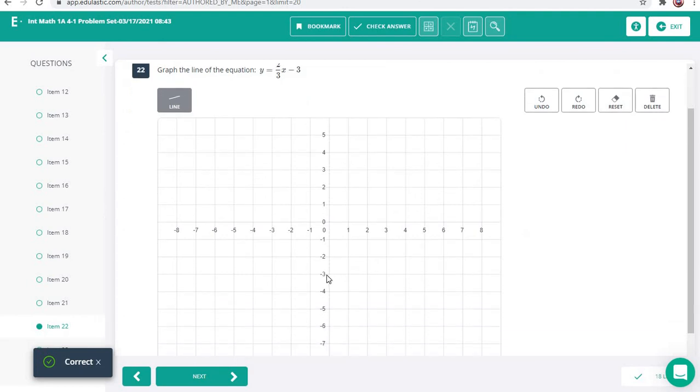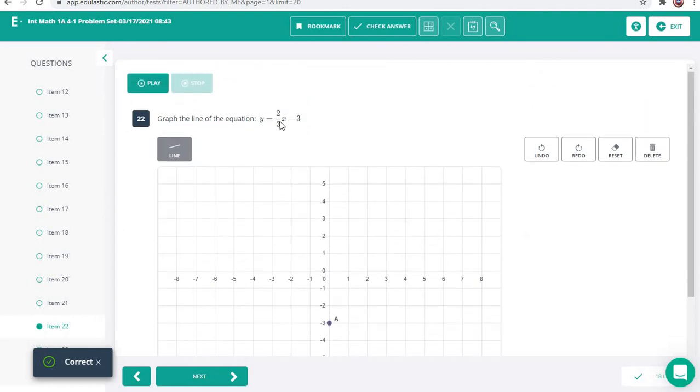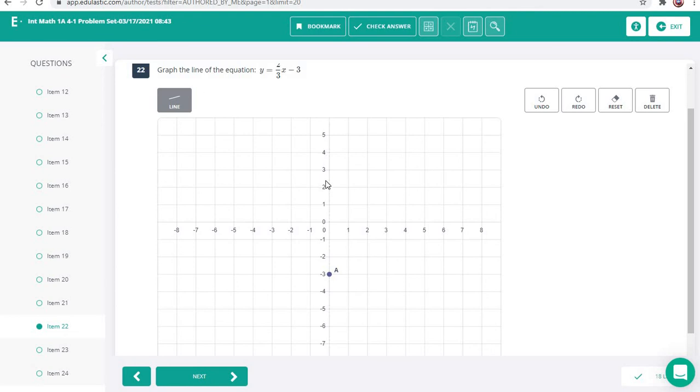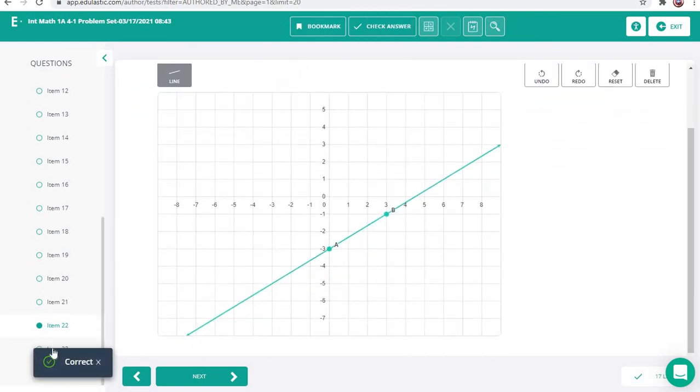Number 22, negative 3, and then our slope is 2 over 3. 2 over 3 means a rise of 2 and a run of 3. It's positive. On this one, for some reason, you actually have to put 2 dots. So we put our first dot. From this dot, we go up 2 and over 1, 2, 3. So that's going to be our second dot. Now it's going to make a line, and we are right on there.